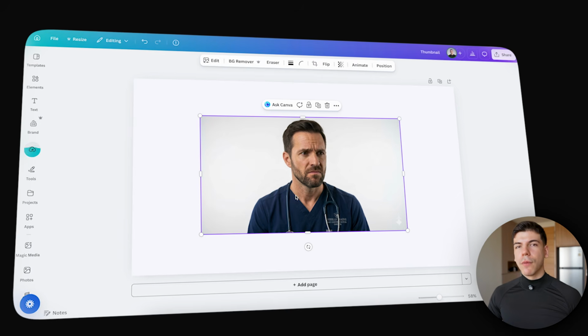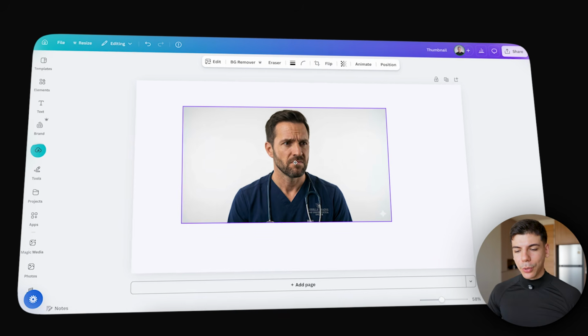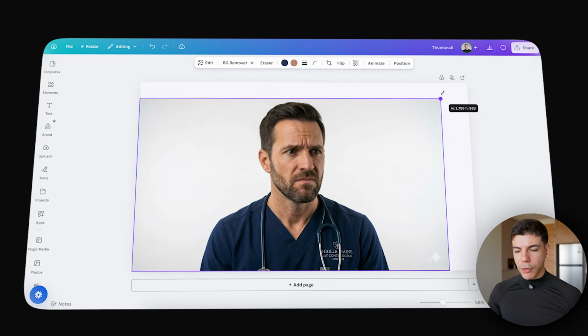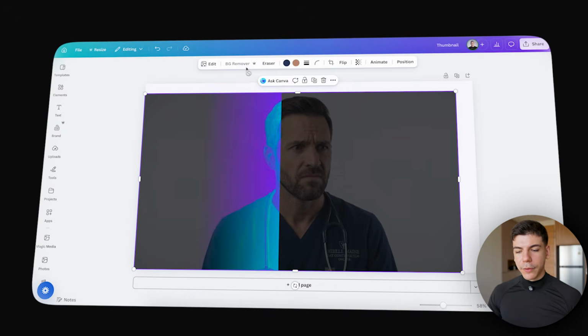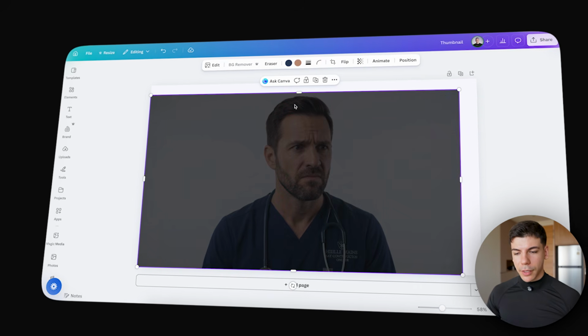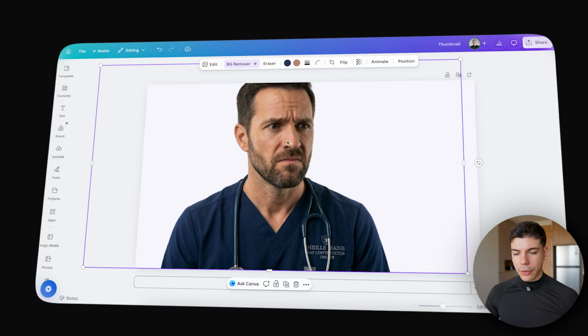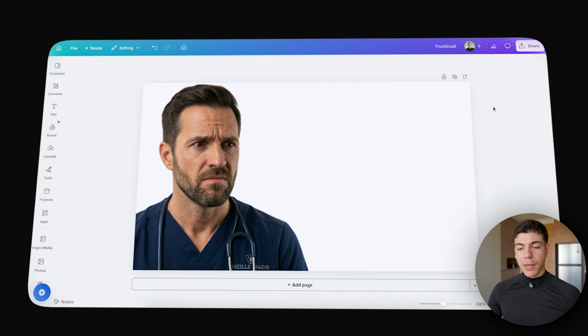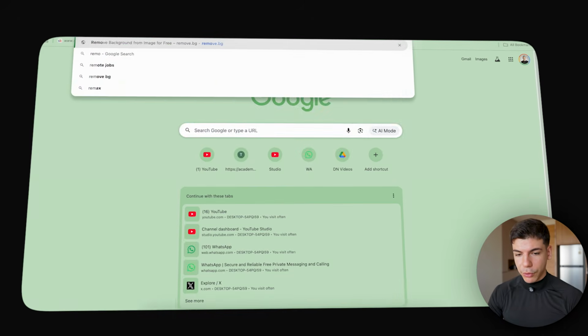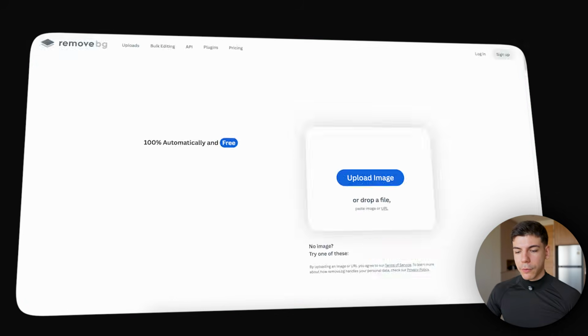Now I'm simply gonna head over to canva.com. I will upload that image. And you see, one thing that's really cool is that we can just remove the background of this image with one press of a button. I'm not sure if you can do this with an absolutely free Canva account, but if you're on Canva Pro, you can. If not, you can just manually remove the background or simply use remove.bg, a separate platform, to remove the background.